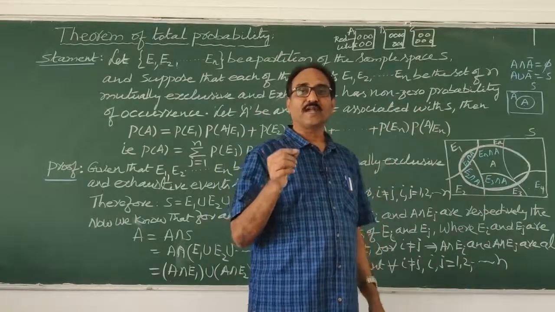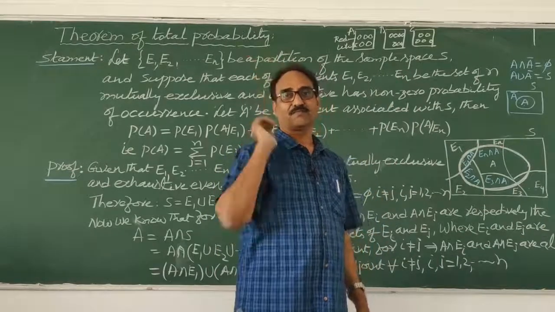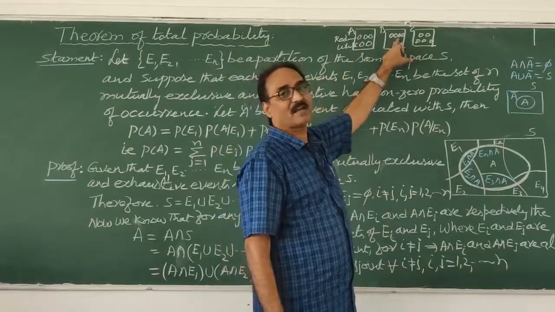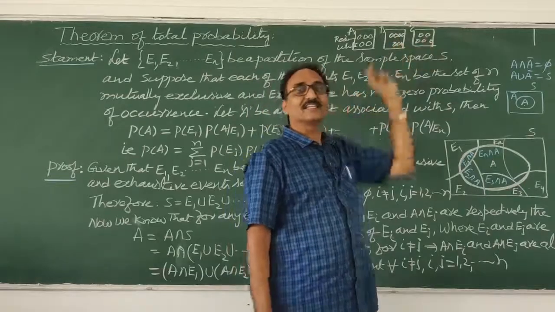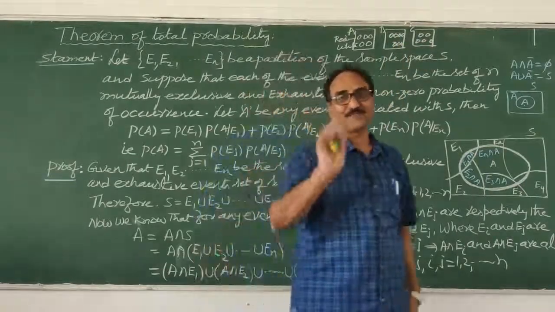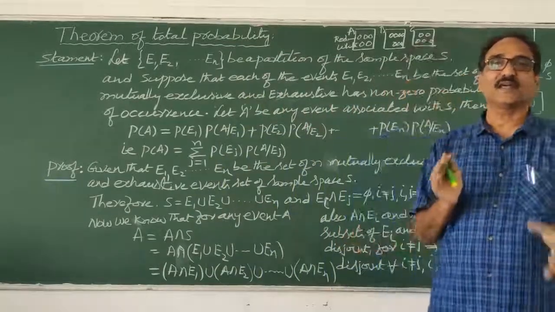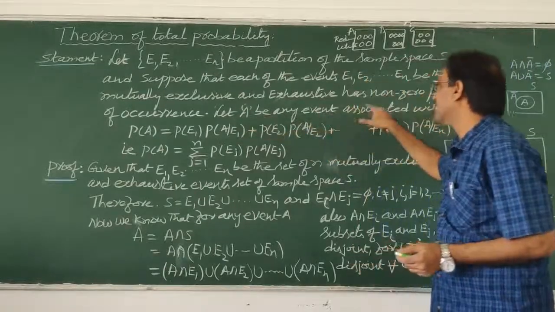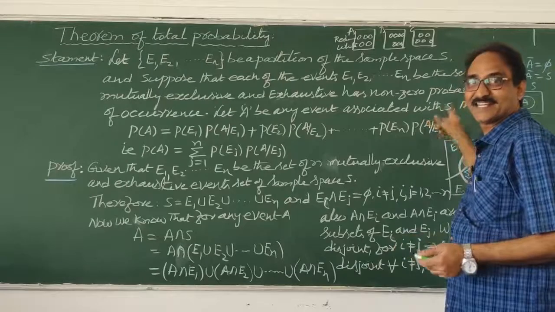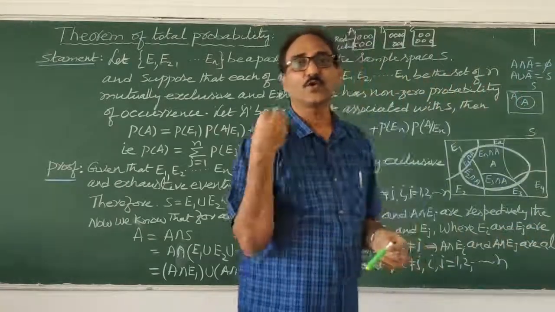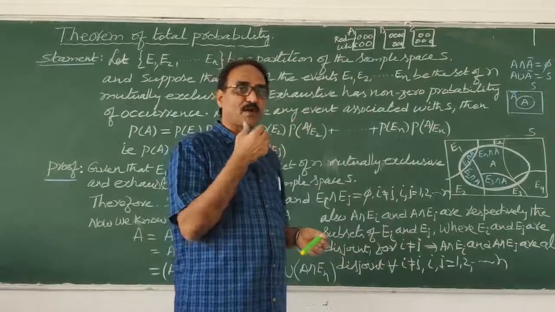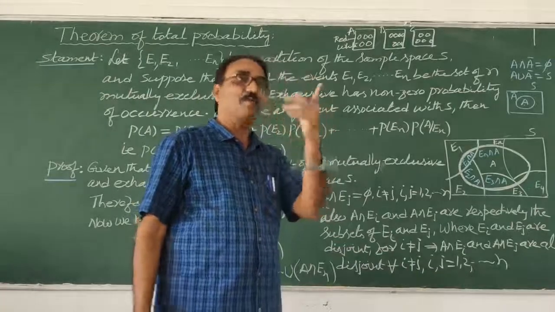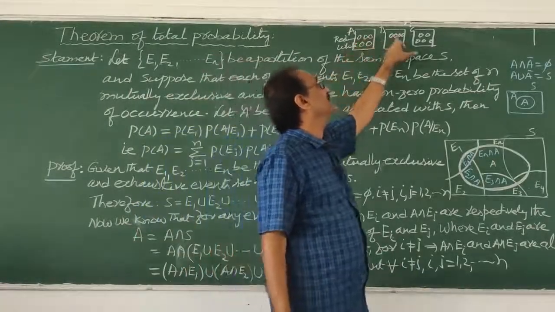So now what is your event? Your event is getting a red ball. Is there a red ball in A or not? Yes. Red ball in B? Yes. Red ball in C? Yes. That is called event A. Event A is getting a red ball. That's why "A be any event associated with S". Whatever the problem wants to find out, that is your event, and it is common to all: here a red ball is there, here a red ball is there, here a red ball is there.